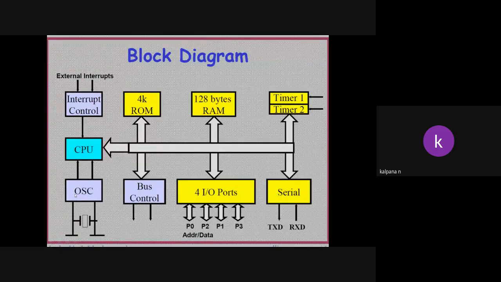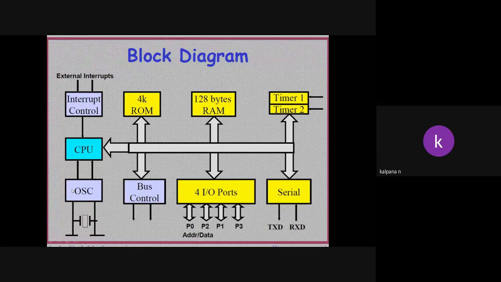Microcontroller operation means what? For reading: if we give any data to the controller through the input, the controller should read the data. That is one operation. And if the controller has to display something on the output, then a write operation will be done.